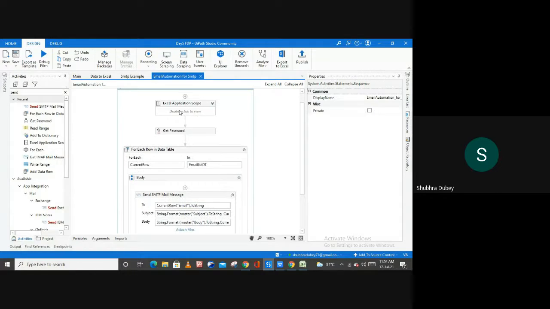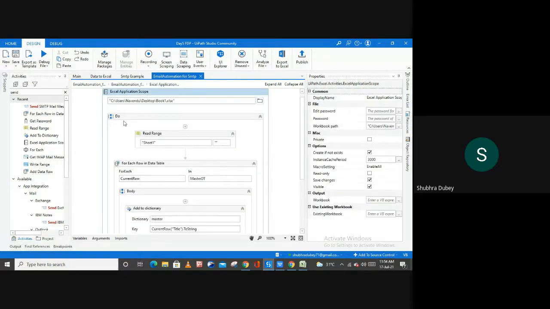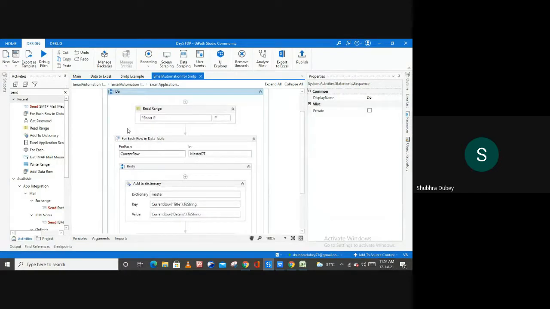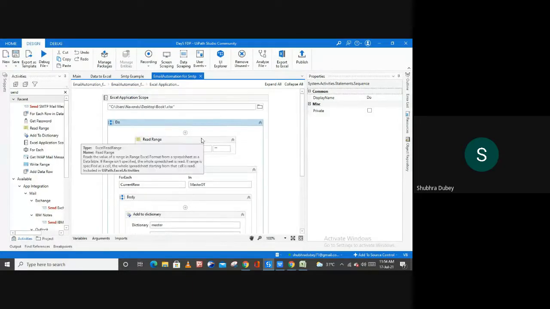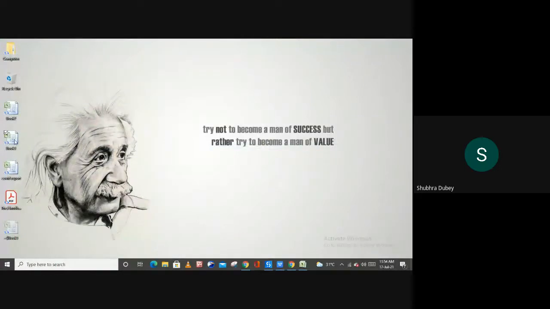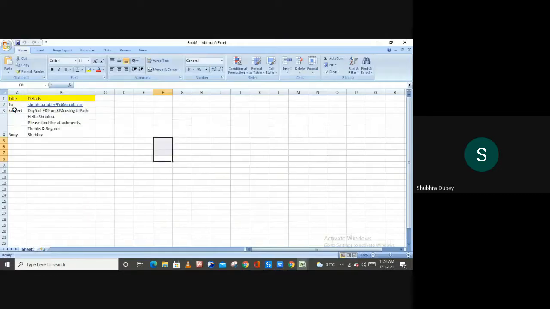So in this we have first used Excel application scope. From here we have this tool section, and inside of this, let me see this over here. So yeah, here we have this please find the attachment. Here we have this title, and inside of this title I have the two, subject and body, and inside of these details we have Shubhra Dubey, whom you want to send the mail to, and then the subject line and then the body line.